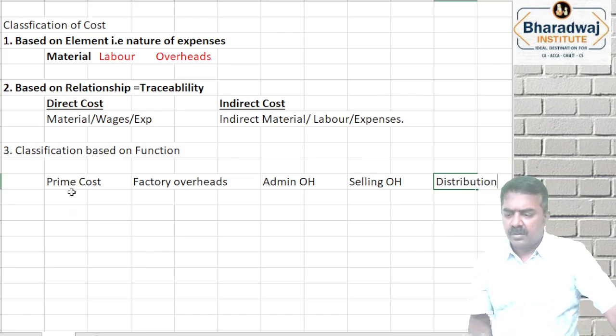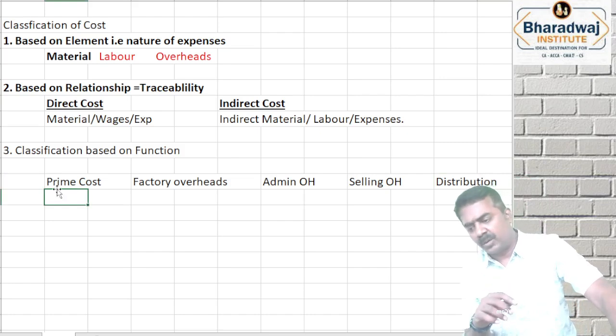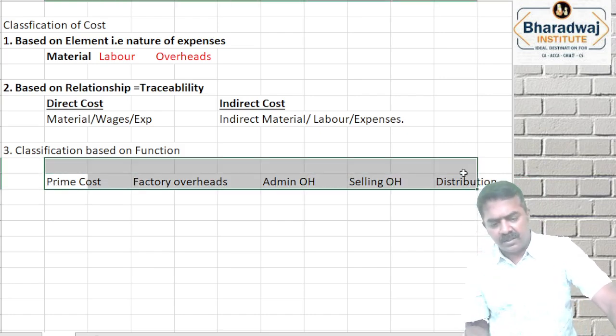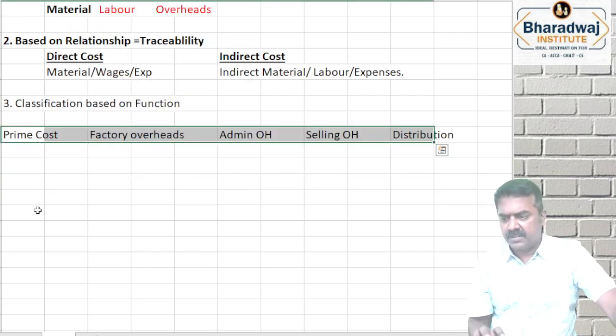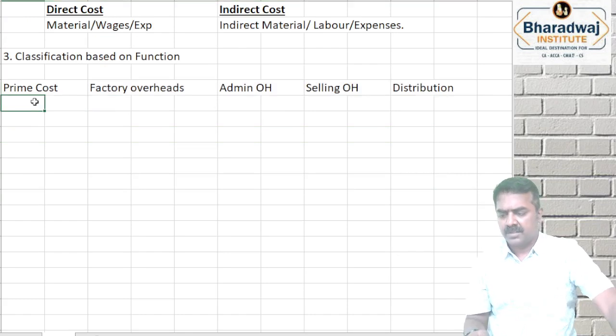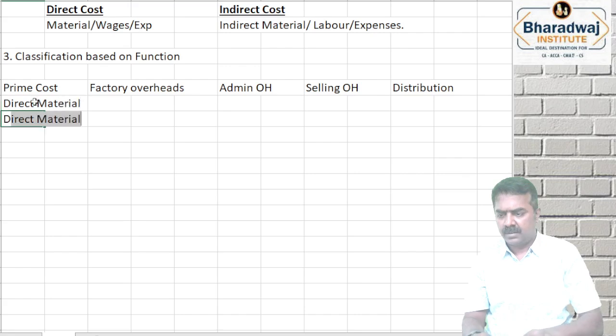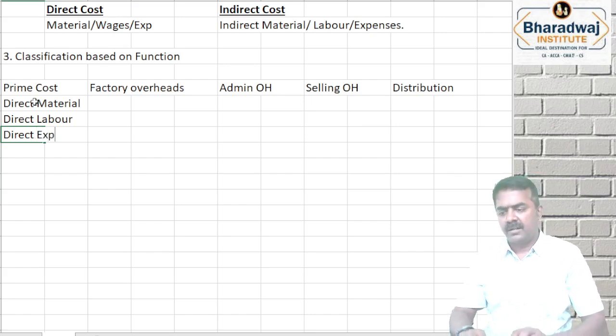Okay, what is a prime cost? Simple. The most important cost in any particular product or rendering a service. Example of a prime cost: direct material, direct labor, and any direct expenses like designing the product, royalty, etc.